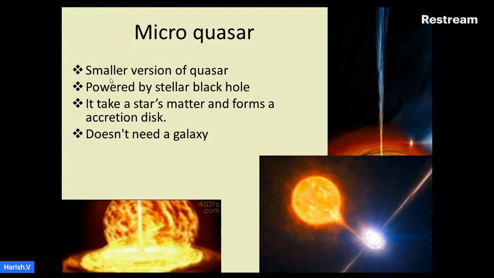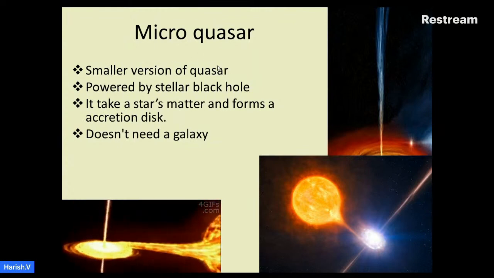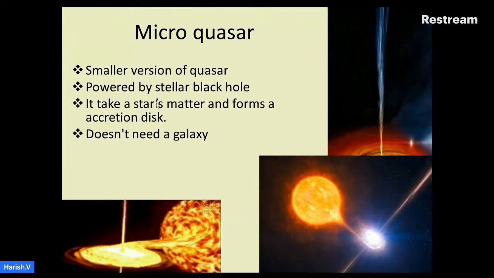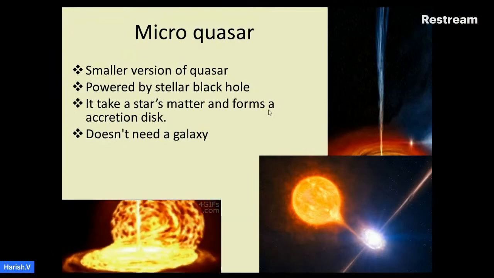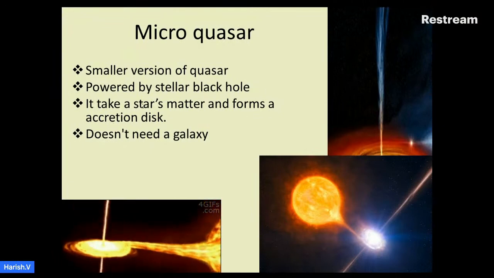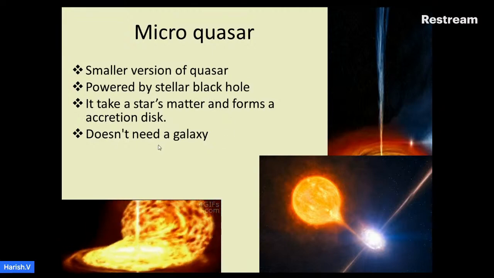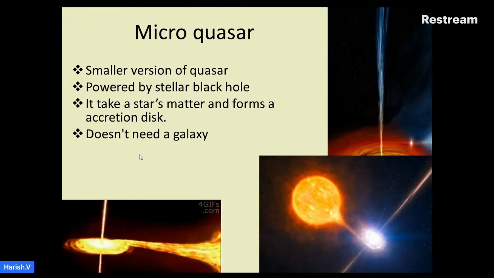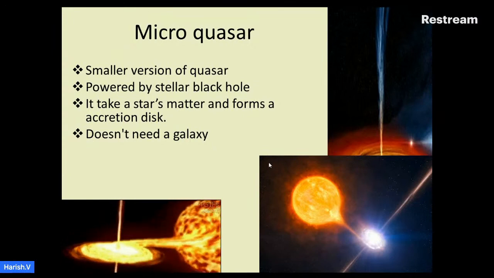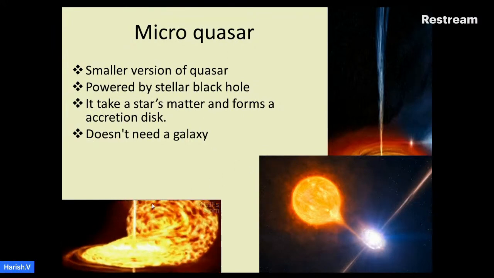Microquasar. A microquasar is a smaller version of a quasar. It is powered by a stellar mass black hole. It takes a star's matter and forms an accretion disk. A microquasar does not need a galaxy. This is the star.